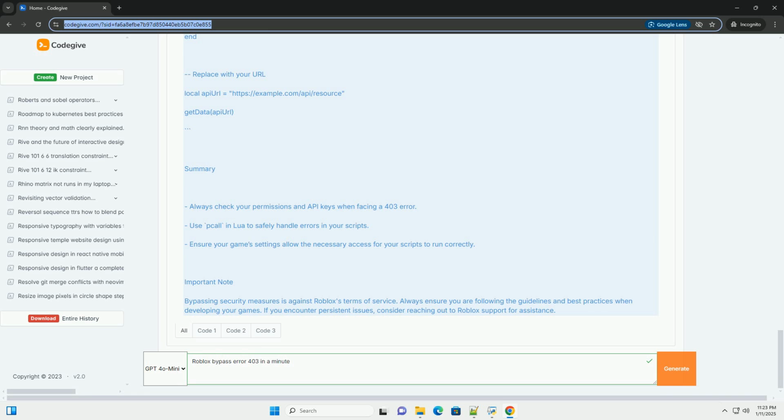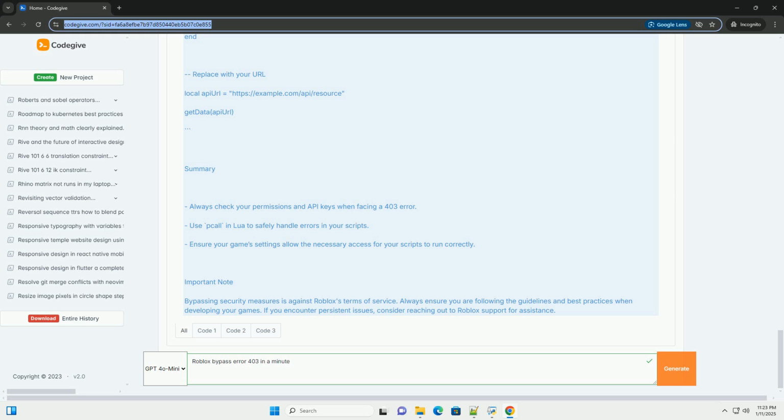Solutions. While you typically cannot bypass a 403 error in a way that violates Roblox's terms of service, you can troubleshoot it. 1. Check permissions. Ensure that you have permission to access the resource. 2. Review privacy settings. Verify the privacy settings of the game or asset. 3. Contact support. If you believe this error is a mistake, reach out to Roblox support for assistance.